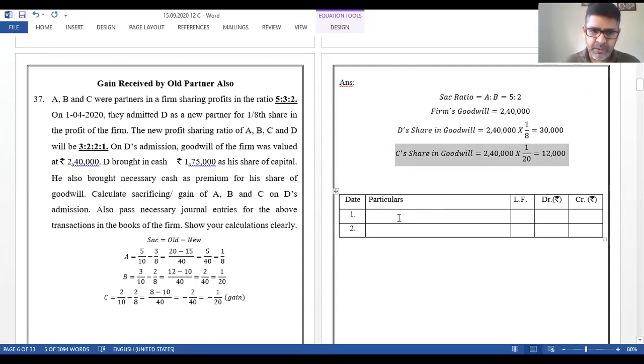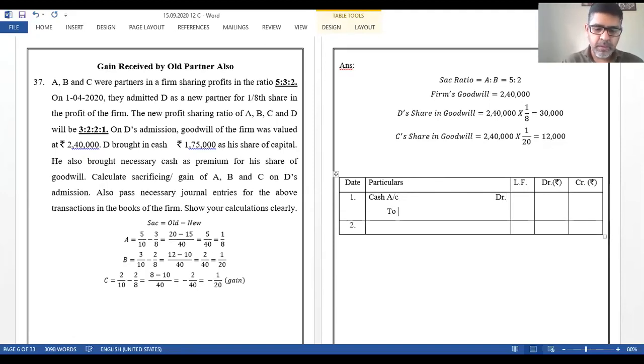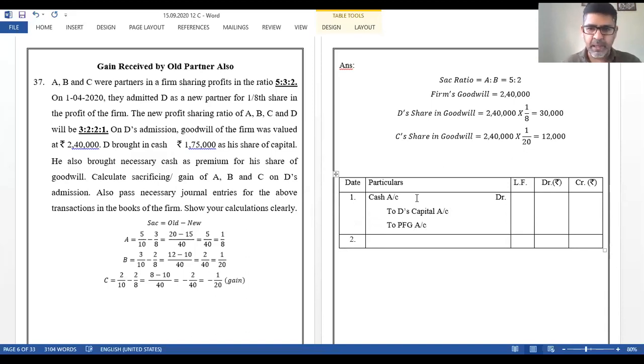Clear? Now entries. Calculate the sacrificing or gain of A, B, C, D, and also pass necessary entries for the above transactions. The first entry is for capital and premium for goodwill. Cash account will be debited to D's capital and to premium for goodwill, because he has brought the amount in cash. Capital brought in is rupees 1,75,000. D's share in goodwill is 30,000. Total is 2,05,000.